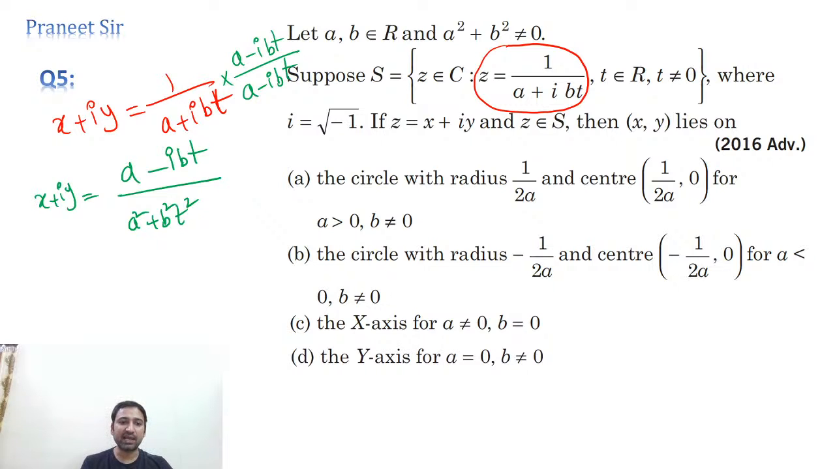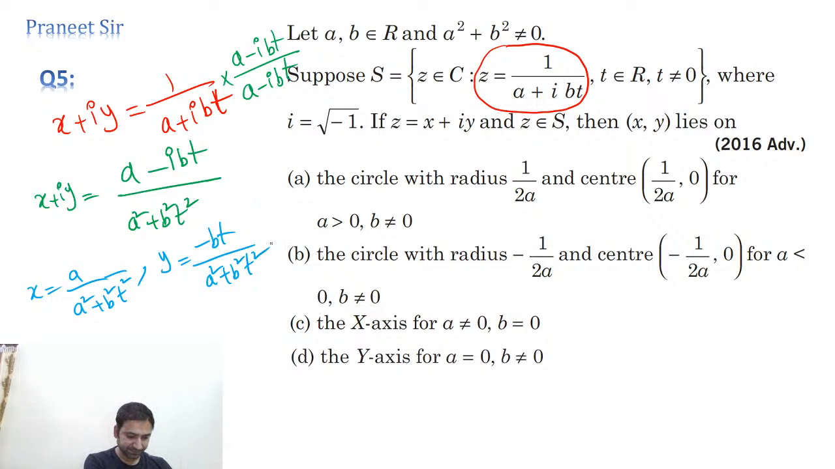So from this, can I calculate the x value and y value, guys? How much are we getting for the x value? The x value is the real part. If you compare the real part, a by a square plus b square t square, that's what we're getting. And what is the y value, guys? The y value is the imaginary part, minus bt by a square plus b square t square. We're getting it. Correct now? Okay, clear or not?